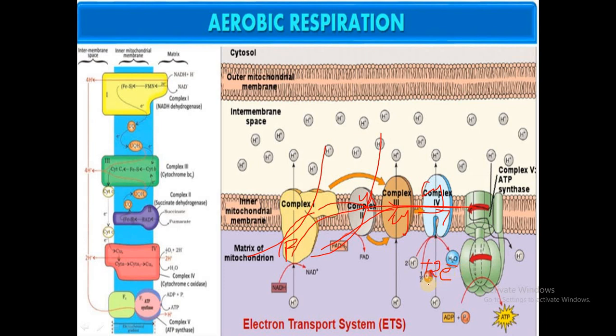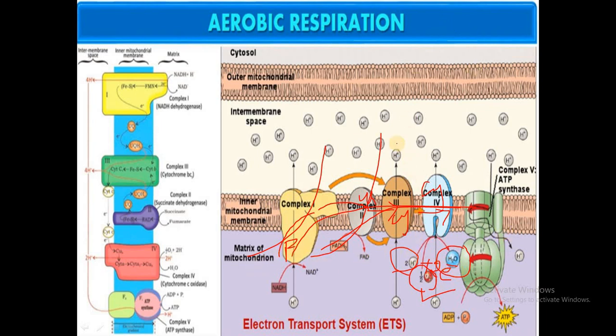So those 2 electrons combine with 2 protons and half a molecule of oxygen, and finally what is synthesized? Water is formed here. As the final electron acceptor at the end of the electron transport system is oxygen, it is called terminal oxidation. So this is how the transportation of the electron occurs.